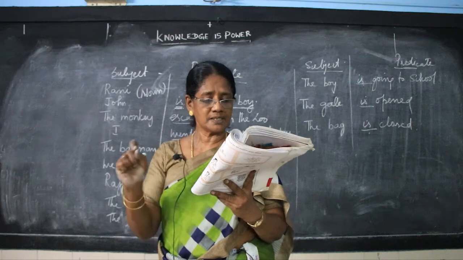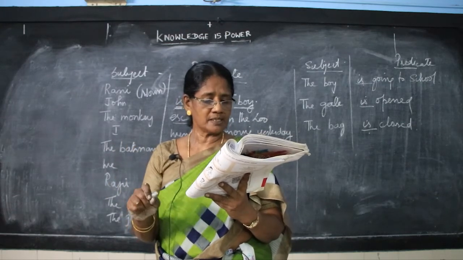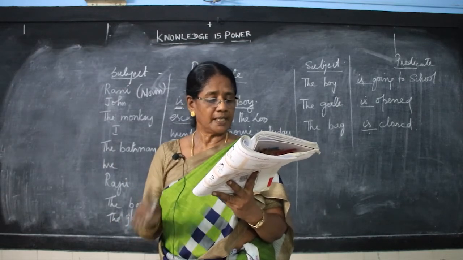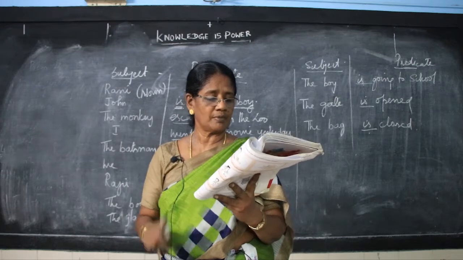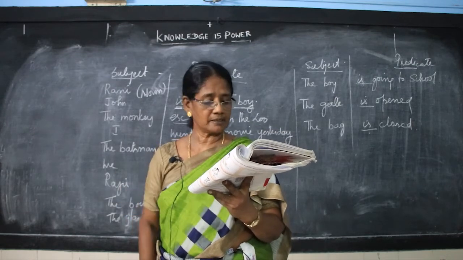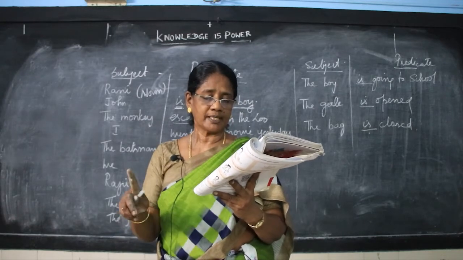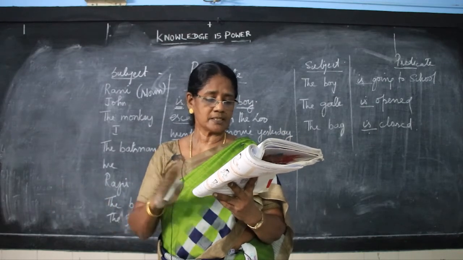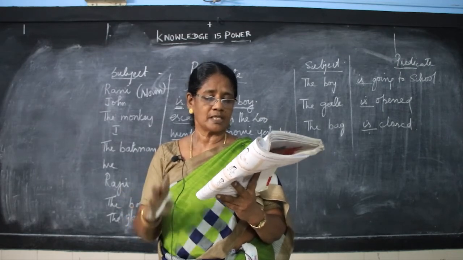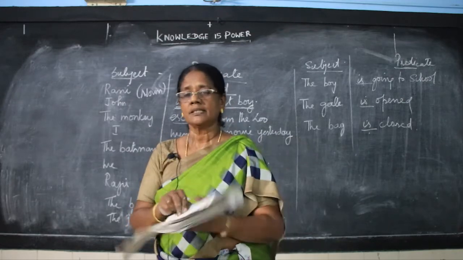A turtle lives in the sea. Turtles live in the sea. Turtles is the subject, live in the sea is the predicate. A turtle has flippers to swim. A turtle is the subject, has flippers to swim is the predicate. Turtles have a connection with the land. Have a connection with the land is the predicate. Turtles are the subject. Turtles are found in coastal waters. Turtles are wonderful creatures. These all come under predicate, and a turtle and turtles come under subject.